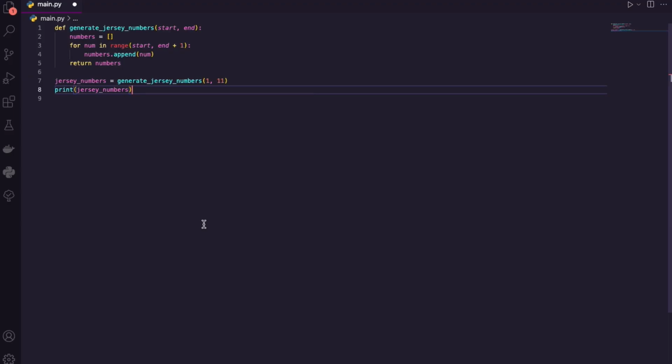All right, let me just keep on the topic of sports, all right? I've created a function called generate jersey numbers. Now, I don't want this because I want to make a generator function, right?